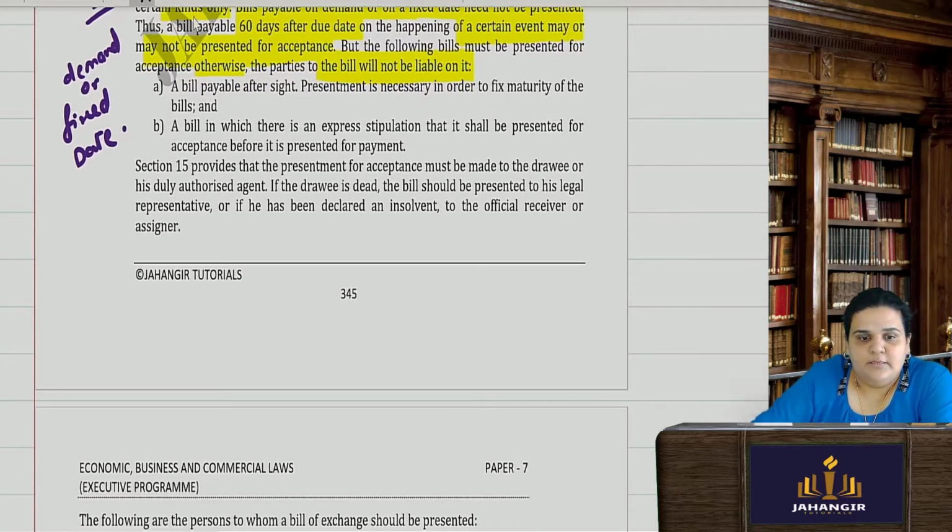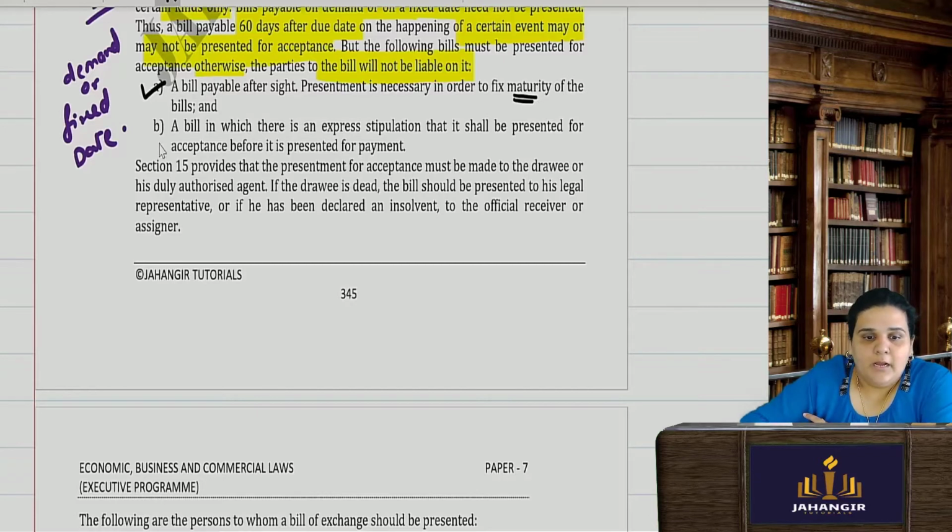Now, what are those bills that have to be compulsorily presented? A bill payable after sight. Here, presentment is necessary in order to fix the maturity. Maturity is not yet fixed. Maturity is going to get fixed after you see the bill.